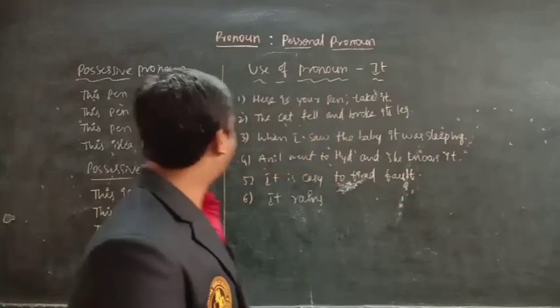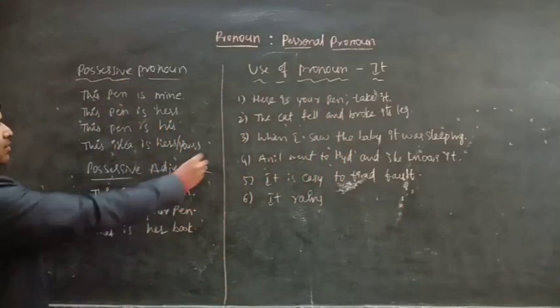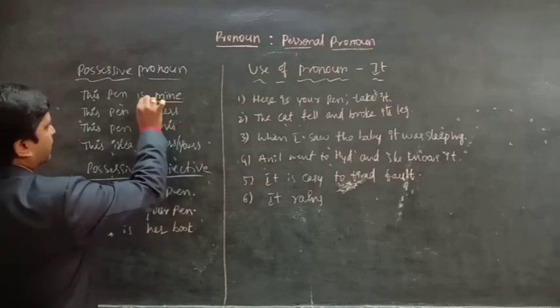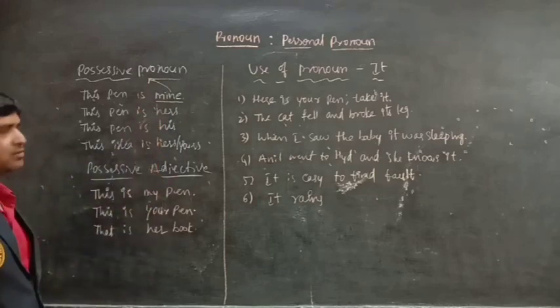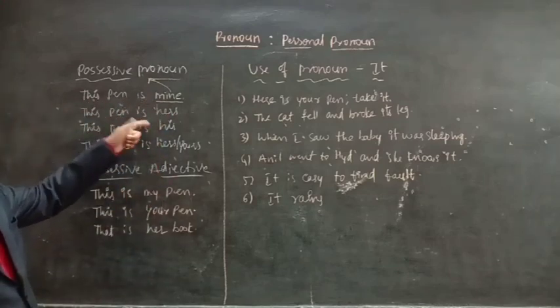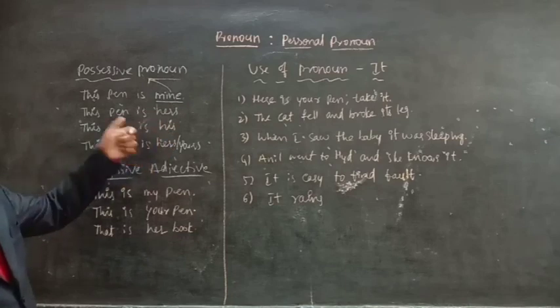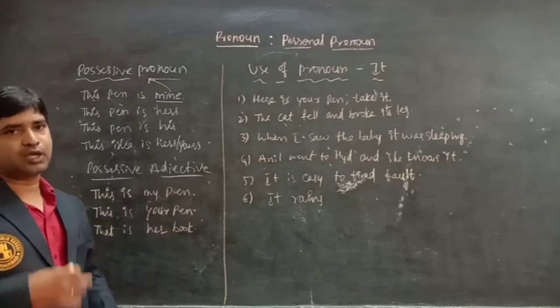Personal pronouns are sometimes used as adjectives and sometimes as possessives. See the example of a possessive pronoun. When we write the pronoun at the end, after the verb, it is called a possessive pronoun. For example: this pen is mine, this pen is hers, this pen is his, this idea is hers or yours.